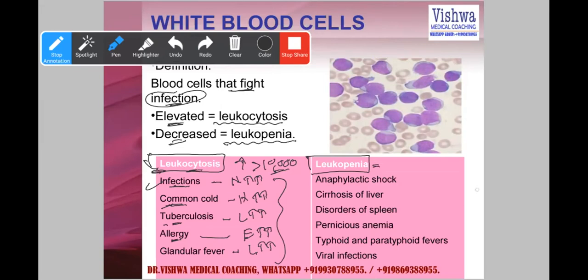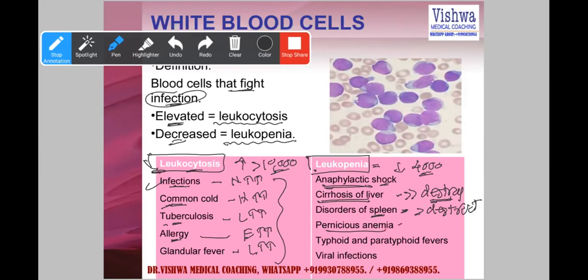Leukopenia is a decrease to less than 4,000. It is seen with anaphylactic shock, anaphylaxis, because there all the WBCs are getting utilized. Cirrhosis of liver, because more WBCs are getting destroyed. Disorders of the spleen, again more destruction.